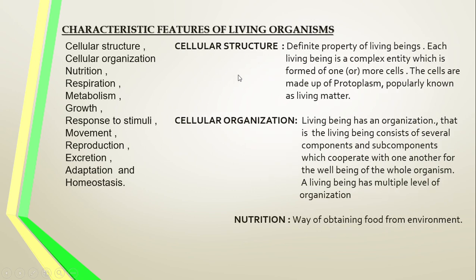Cellular structure. Cellular is the definite property of the living being. The living being means the living organism. The basic unit of the body is what? The cell, either in a unicellular organism or a multicellular organism. The building block of the body, the basic unit of the body, is the cell. That is the definite property of the living being.